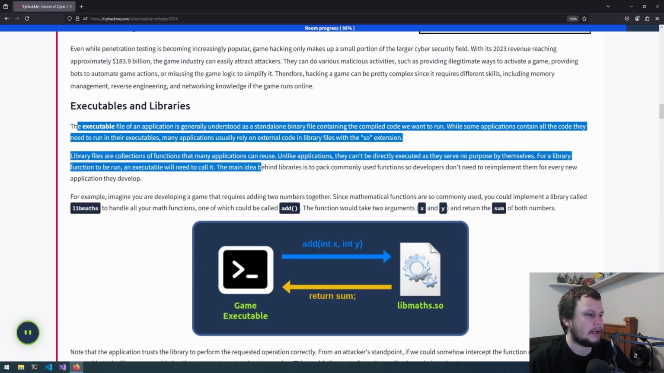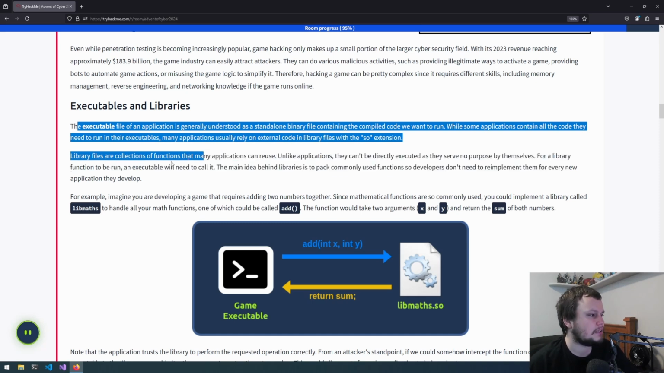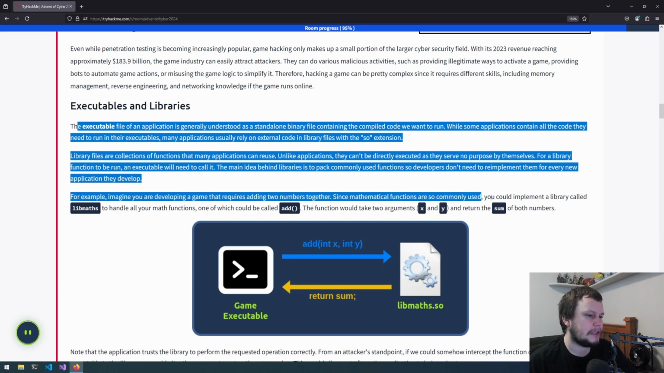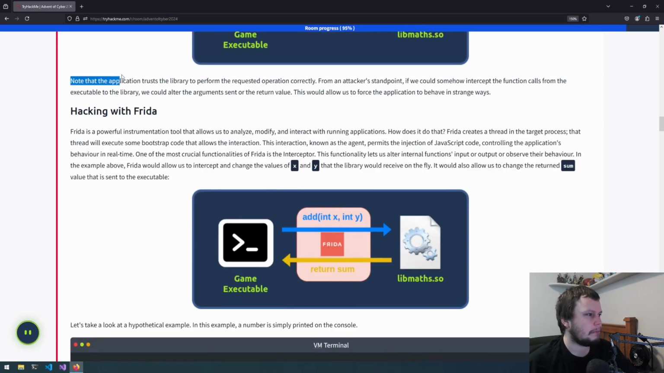The main idea behind libraries is to pack commonly used functions so developers don't need to re-implement them for every new application they develop. For example, imagine you are developing a game that requires adding two numbers together. Since mathematical functions are so commonly used, you could implement a library called libmaths to handle all your math functions, one of which could be add. The function would take two arguments, x and y, and return the sum of both of them. Note that the application trusts the library to perform the requested operation correctly.